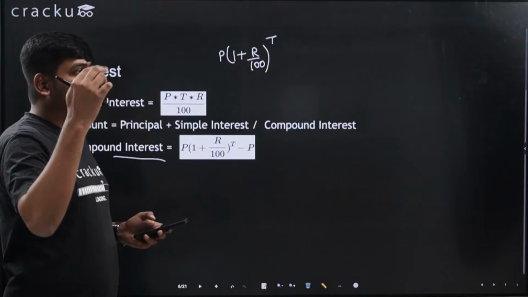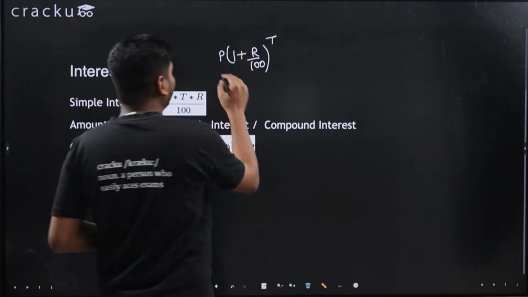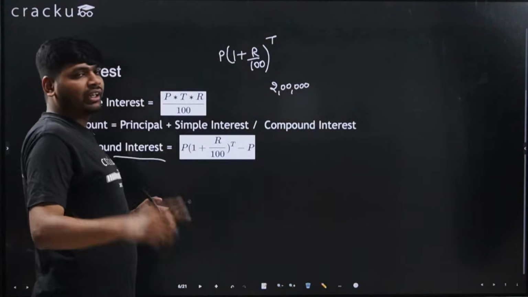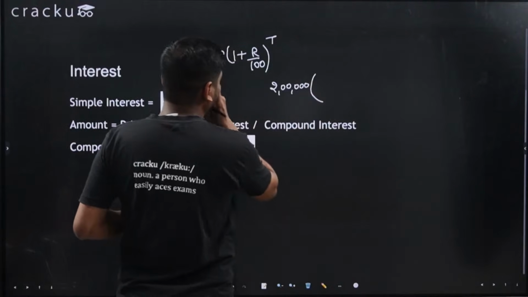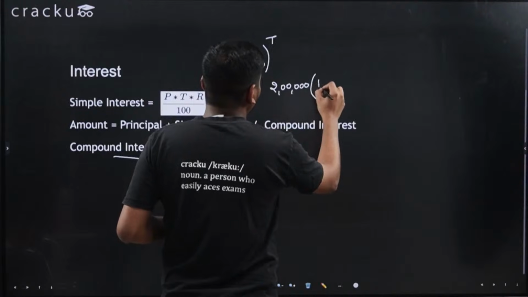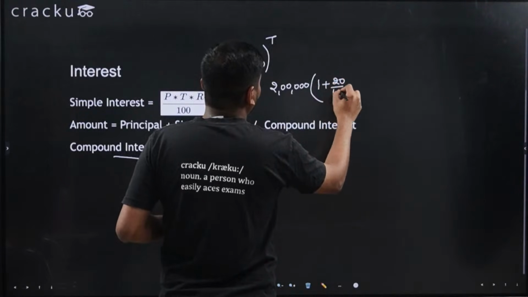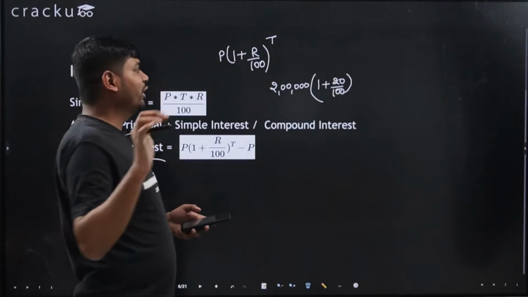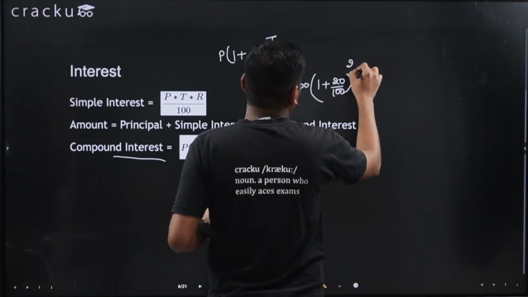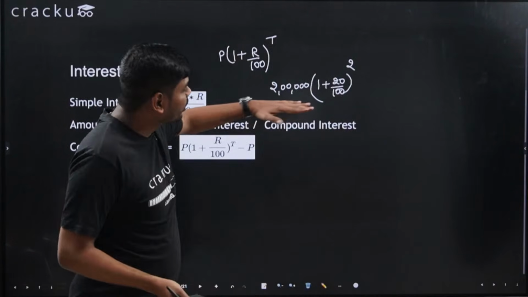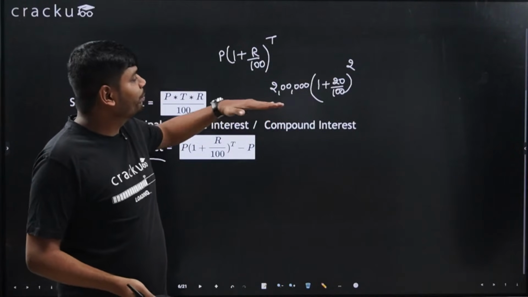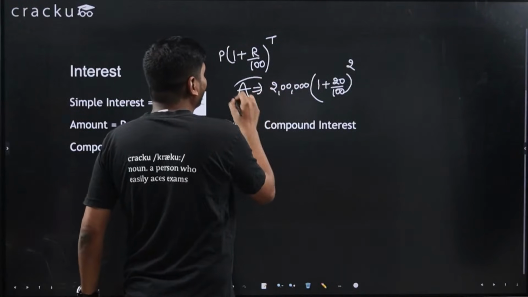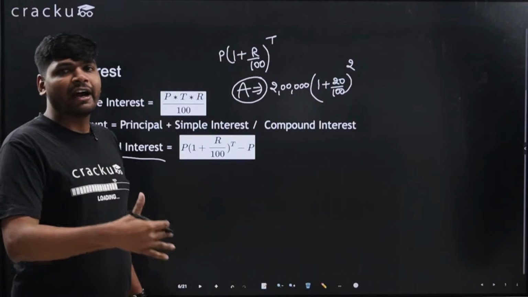Let's say I took 2 lakh rupees from the bank. So principal will be 2 lakh. So this is 2 lakh I took from the bank at a compound interest of, let's say, 20%. So 1 plus 20 upon 100. Rate of interest is 20%. And for how much duration did I take the loan? I took the loan for 2 years. So I keep time as 2 years. Now this is the total amount that I have to pay the bank after 2 years.